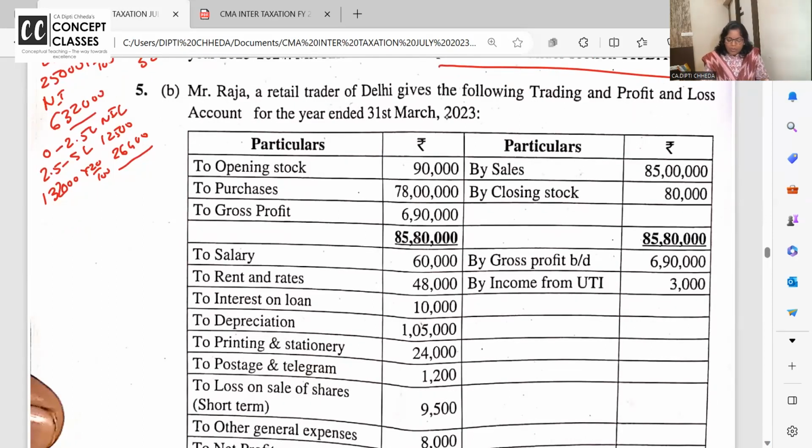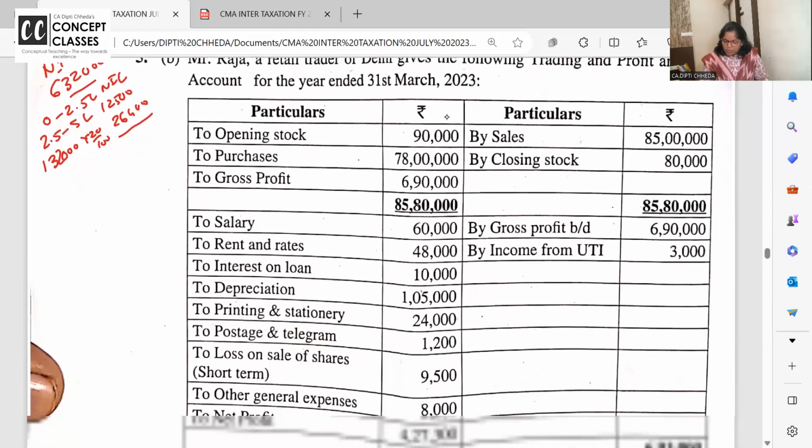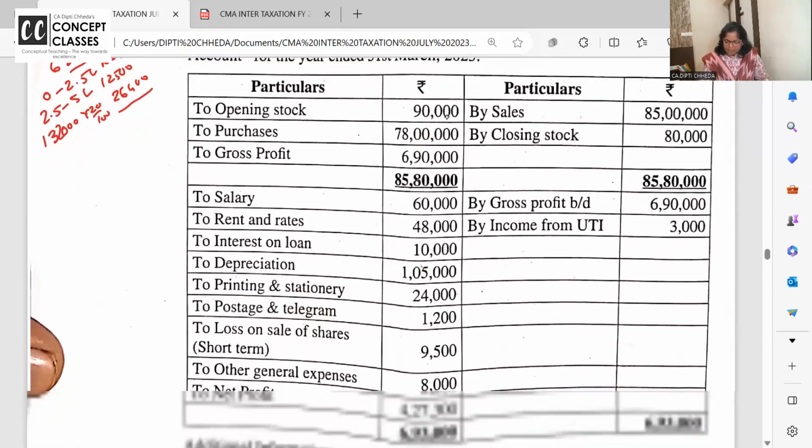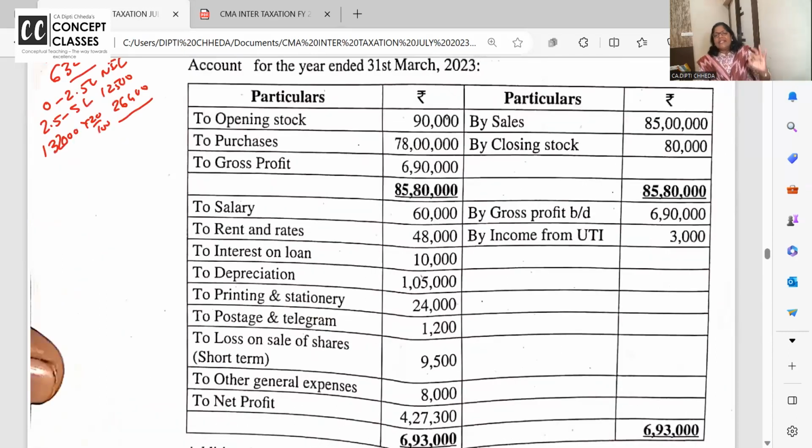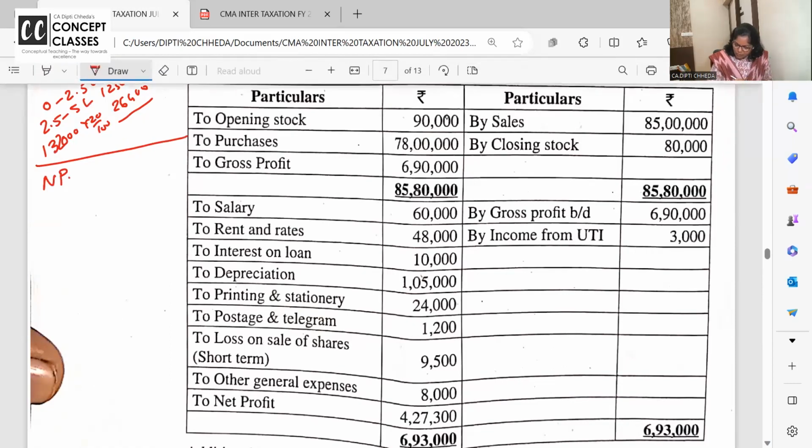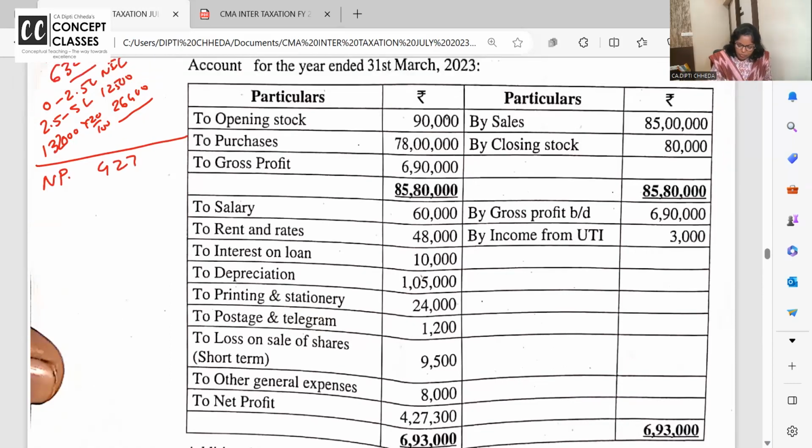Okay, now question number 5B, you had to compute the business income. When you compute business income, I outrightly say read the problem in such a way that you don't have to read it again. So always start with your net profit. What is your net profit? 427,300 as per books. Some add, some less. Now enjoy as I am doing. If you like my method, this is speed doing.